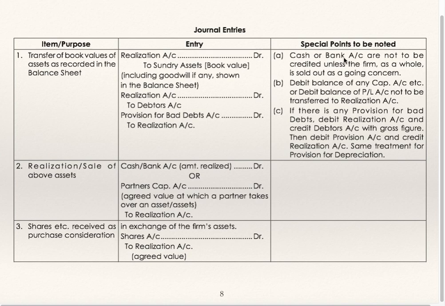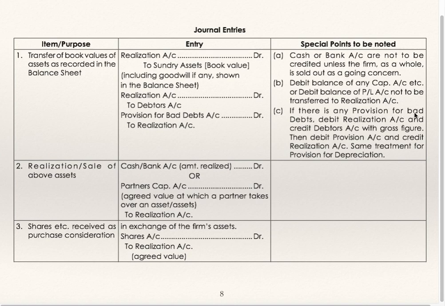Special points: cash or bank account are not to be credited unless the firm as a whole is sold out as a going concern. So cash and bank account is not to be transferred to realization account. You are supposed to open cash and bank account and write the balance as balance brought down, opening balance. Debit balance of any capital account etc. or debit balance of profit and loss account is not to be transferred to realization account. This is fictitious asset. Debit balance of profit and loss account is not to be transferred to realization account.